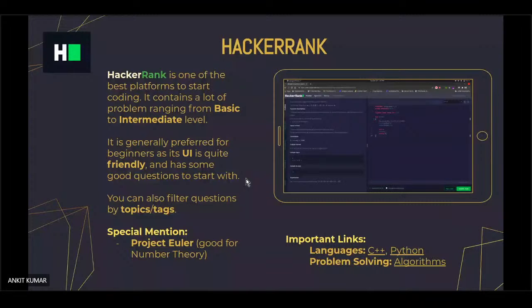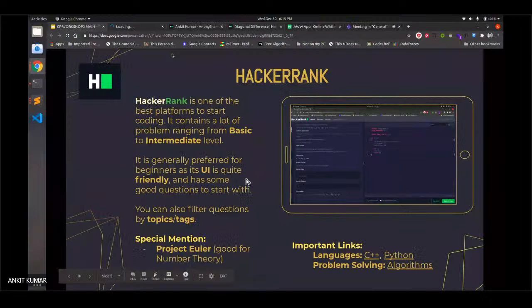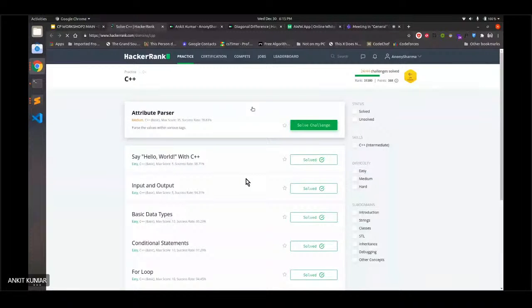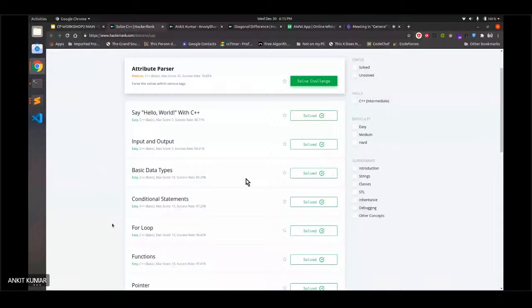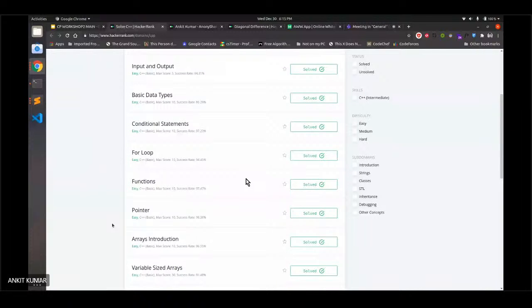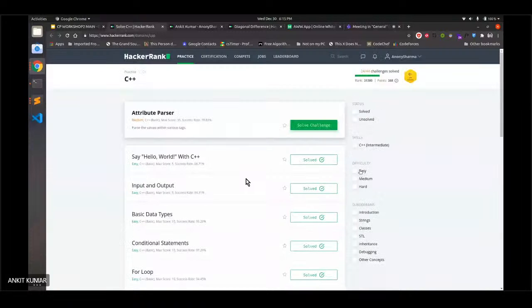If you want to start with C++, just click on the link here on the presentation. We'll be sharing the presentation with you as well, so no need to worry about that. So this is the basic problem set of HackerRank, and here is a list of problems. On the right hand side, you can sort the problems on the basis of difficulty, that is easy, medium, or hard. Since you are just a beginner, you can start solving from easy. If you know a bit about CP and a bit about C++, then you don't need to solve these problems. You can start from medium.